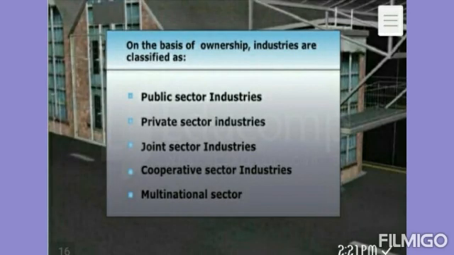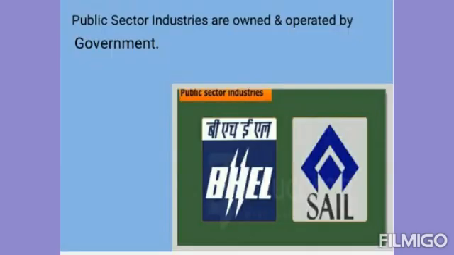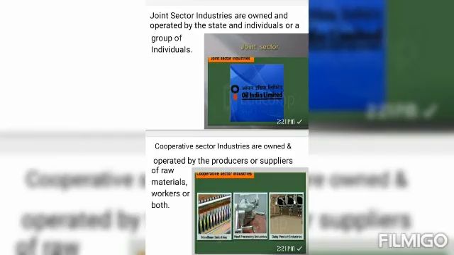Next one, on the basis of ownership. Industries can be classified into private sector, state-owned or public sector, joint sector, and cooperative sector. Private sector industries are owned and operated by individuals or a group of individuals. Public sector industries are owned and operated by the government. Joint sector industries are owned and operated by the state and individuals or a group of individuals, for example Maruti Udyog, Maruti Suzuki. These are certain examples of joint sector industry.